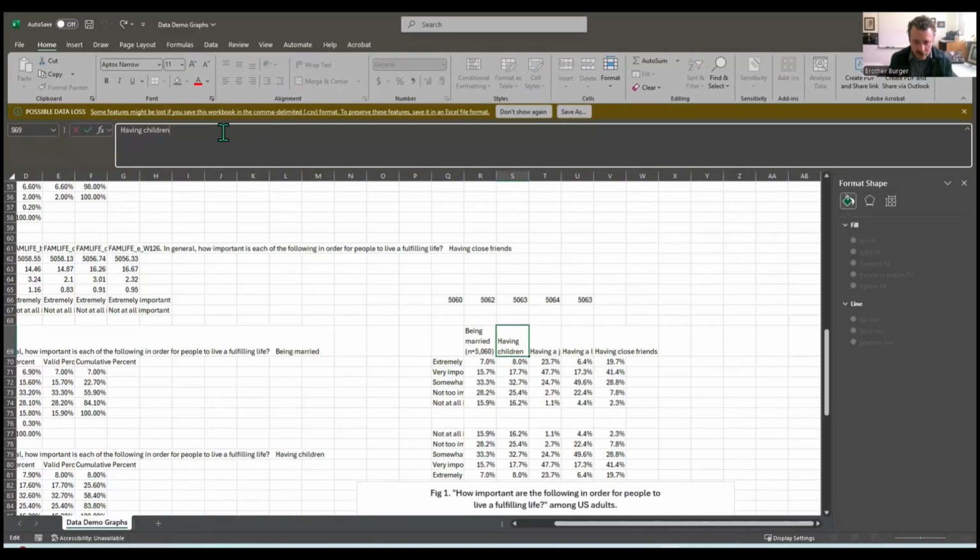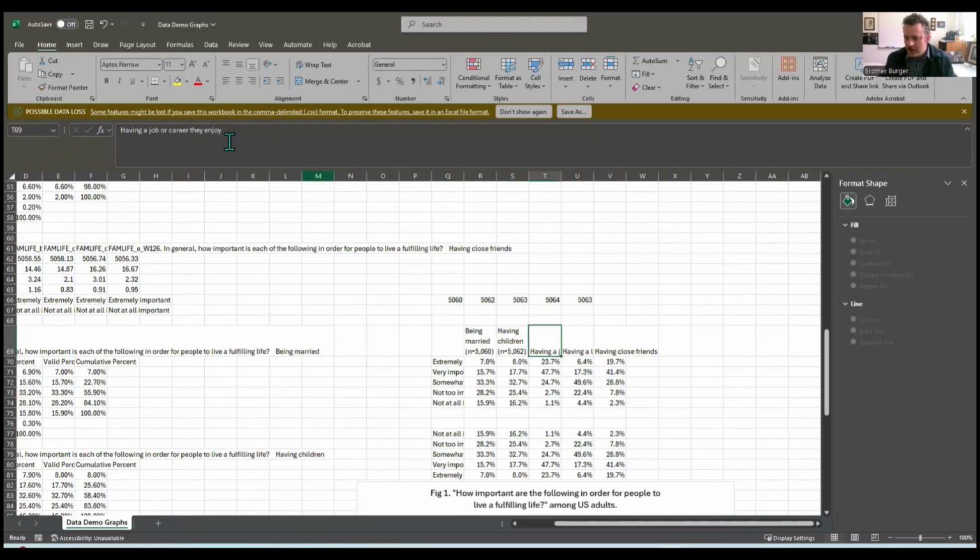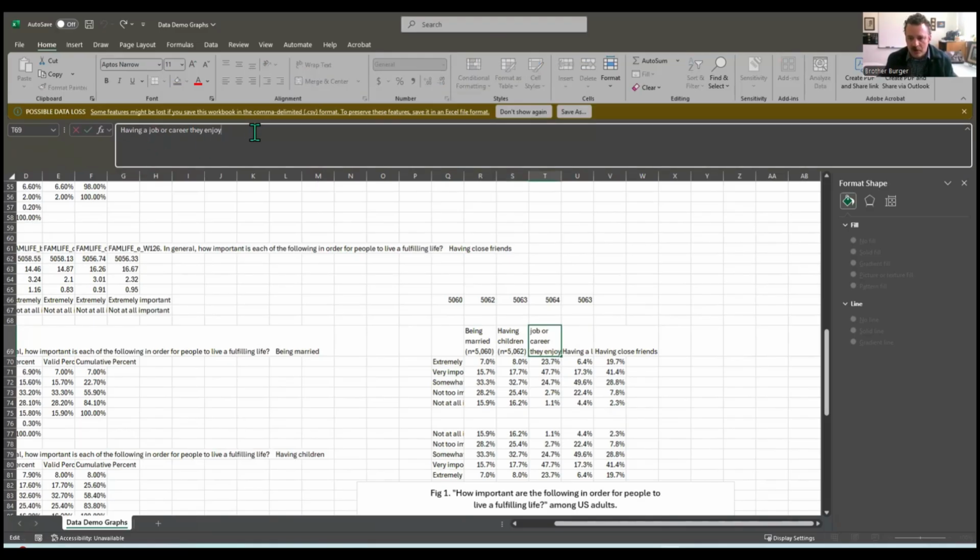So Alt Enter, n equals 5,062. And then having a job they enjoy, Alt Enter, n equals 5,063.